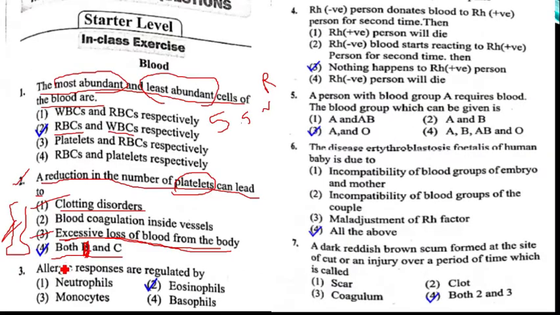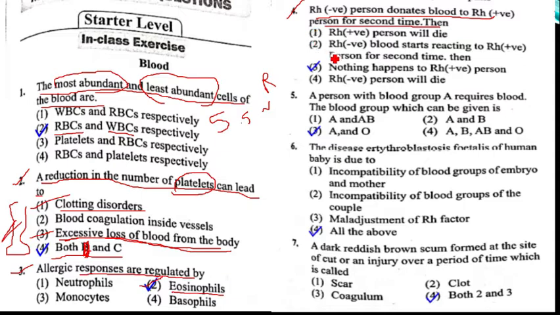Question number 3. Allergic responses are regulated by the eosinophils. Eosinophils are one type of granulocytes. Those contain cytoplasmic granules that are involved in allergic responses. Hence, question number 3, option 2 is the correct answer. The number of eosinophils increases during allergic reactions. Next, question number 4. An Rh negative person donates blood to an Rh positive person for the second time.